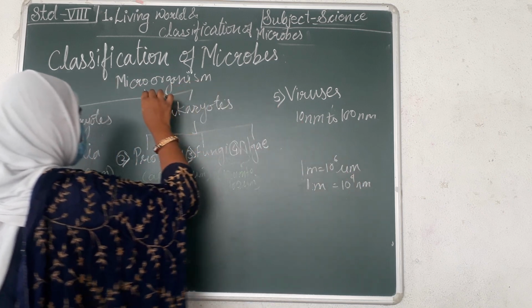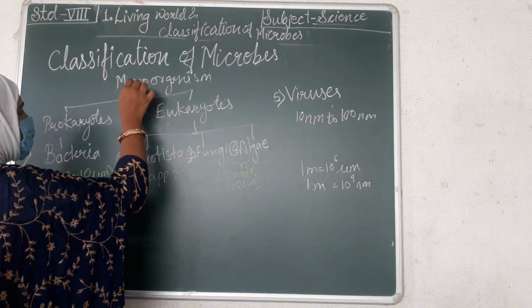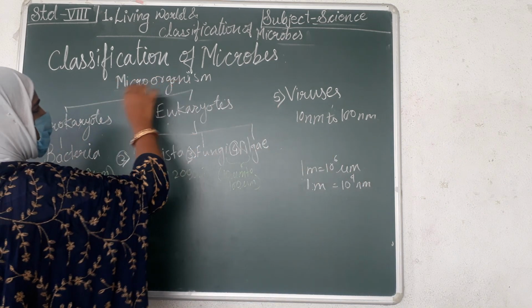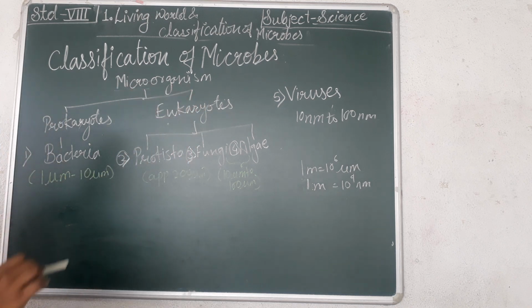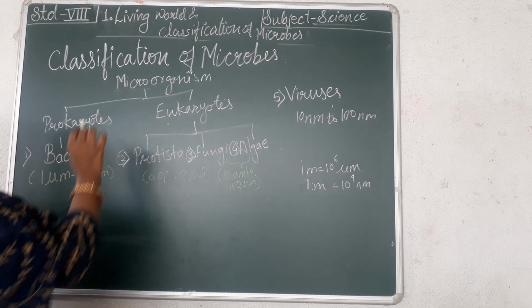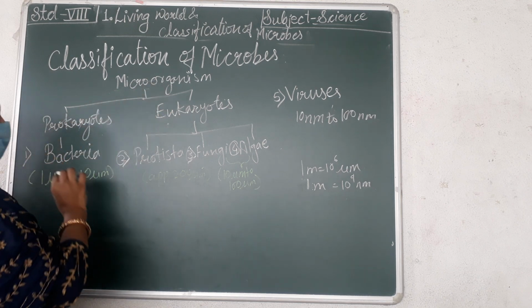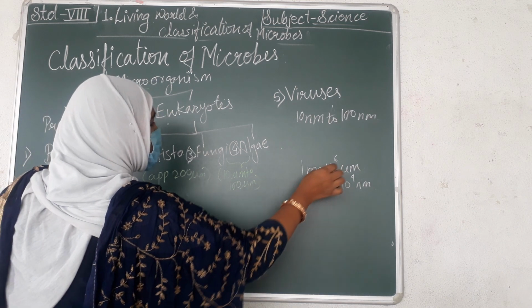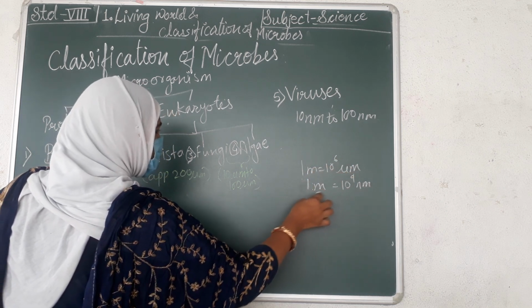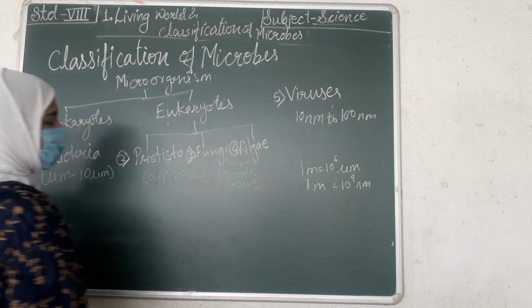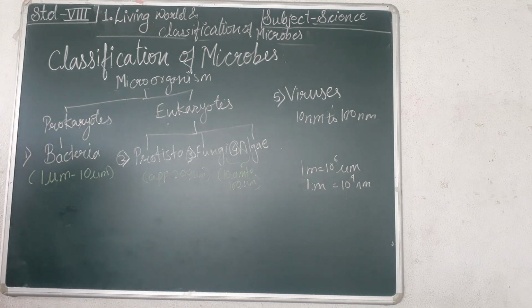Okay, most microorganisms are very small. Micro means very small organism. They cannot be seen with the naked eye. We have to observe them only under a microscope. That's why they are named microorganisms. That means they are very small. Okay. Now the first, bacteria.